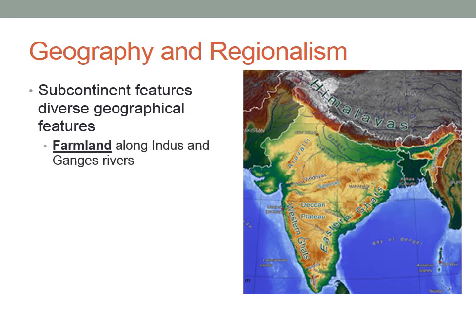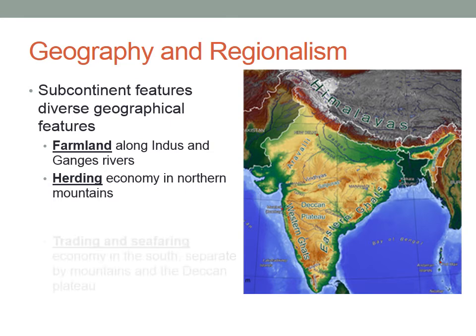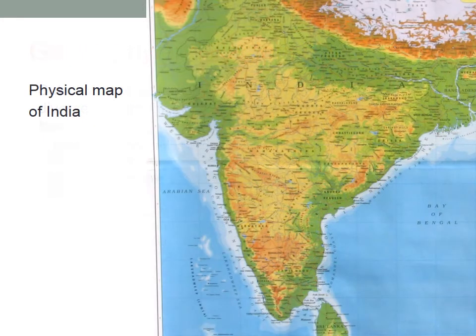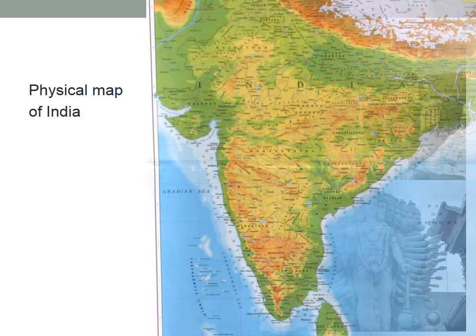So we have farmland in the north with farmers. Up in the Himalayas, there's a herding economy, which means people travel with herds of sheep or goats and make money that way. And then along the coastal regions, you have trading and seafaring. So people could trade right along the coast. They would fish and sell their fish and transport that way. On the physical map of India, you can see some of the features reinforced: the Himalayas, the fertile regions, and the dry regions.